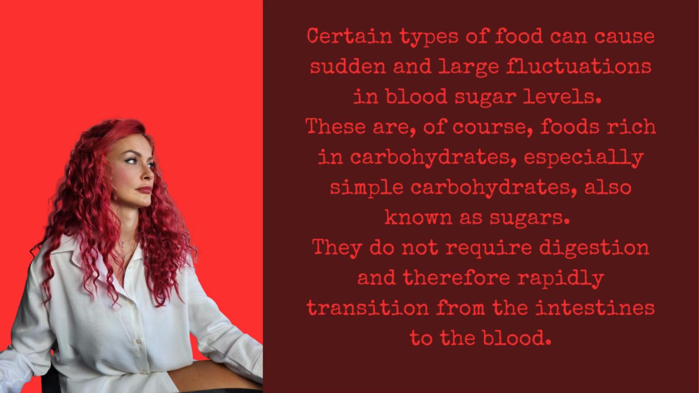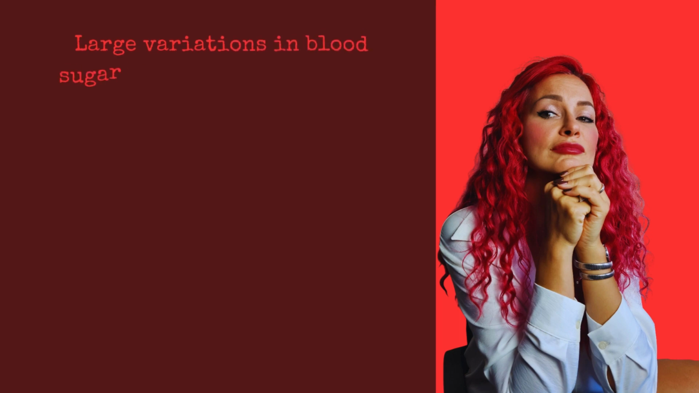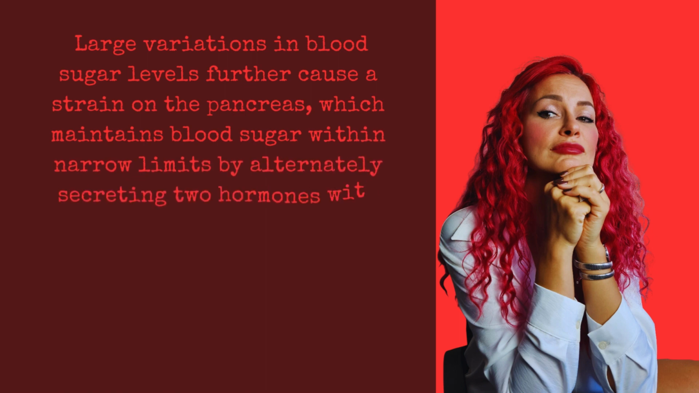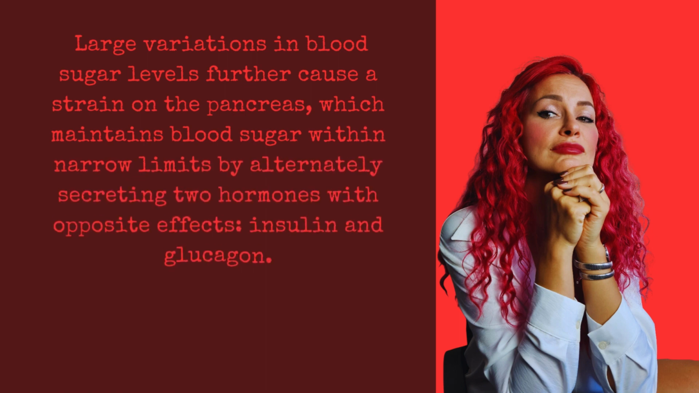These are, of course, foods rich in carbohydrates, especially simple carbohydrates, also known as sugars. They do not require digestion and therefore rapidly transition from the intestines to the blood. Large variations in blood sugar levels further cause a strain on the pancreas, which maintains blood sugar within narrow limits by alternately secreting two hormones with opposite effects, insulin and glucagon.